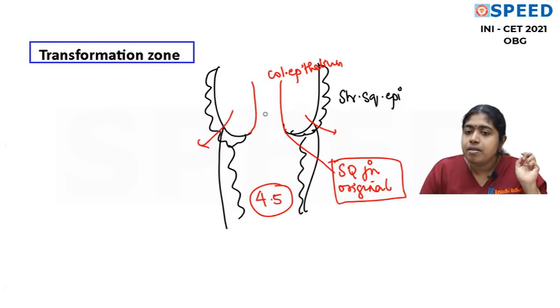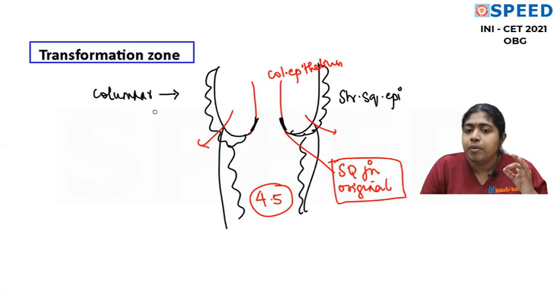So what happens is this columnar epithelium gets exposed to the acidic pH of the vagina, wherein this epithelium will not be able to tolerate it. So it undergoes metaplasia and is converted into squamous epithelium. So columnar becomes squamous. From the basal layer, columnar comes and gets converted into squamous. So we simply say squamous metaplasia.